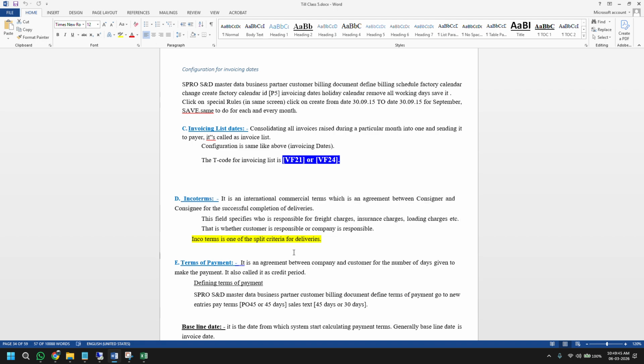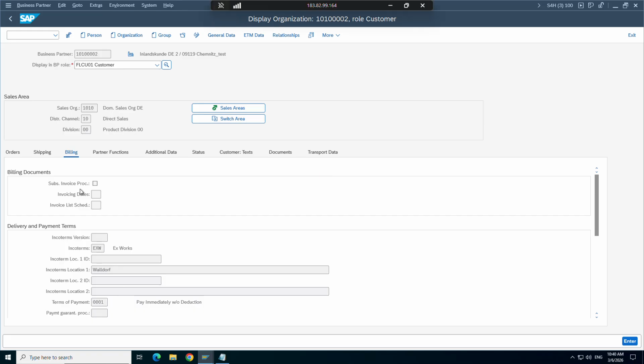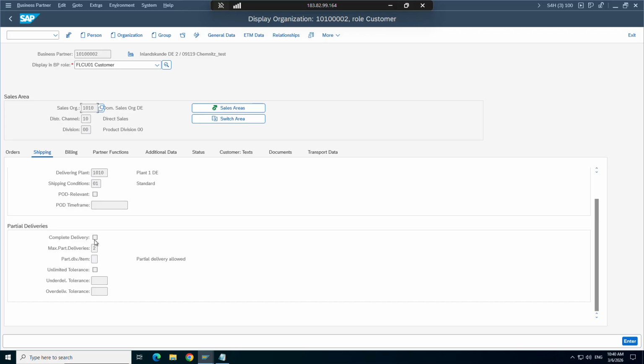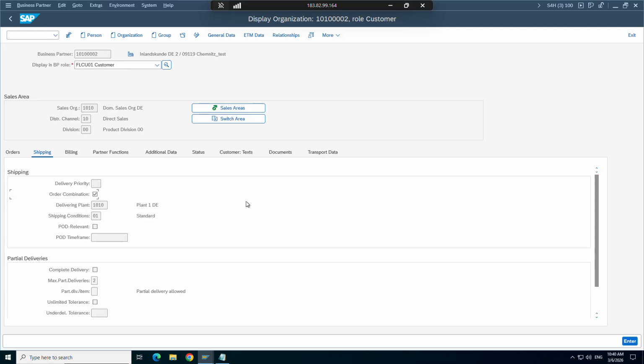Okay. One more thing, if you see, this is marked in yellow. This means something is important here. What is important? As I said, let's say I have placed three orders to the same company, Tata Steel, and in my customer master, the order combination checkbox is also checked. So what will happen? The system will allow me to create a single delivery for those three orders. Let's take three orders only as an example. So see, I can create a single delivery for those three orders.